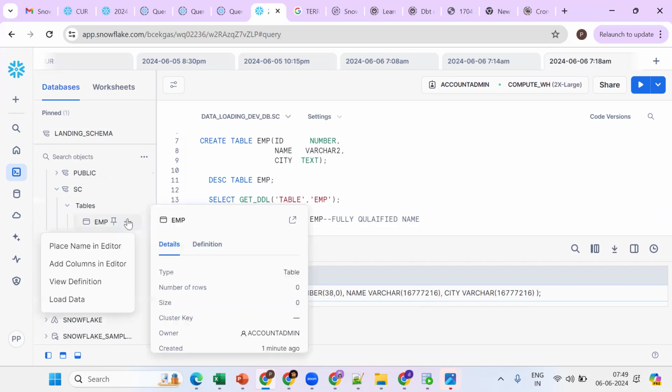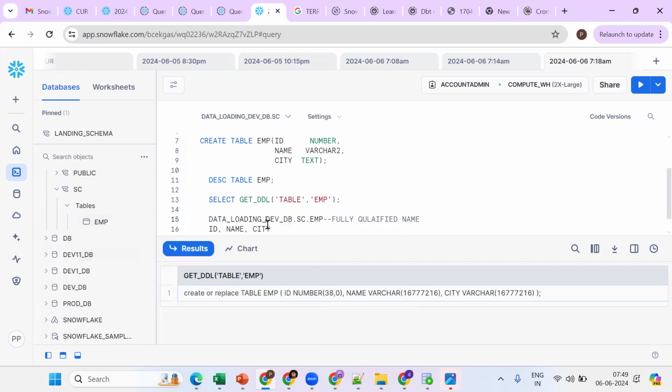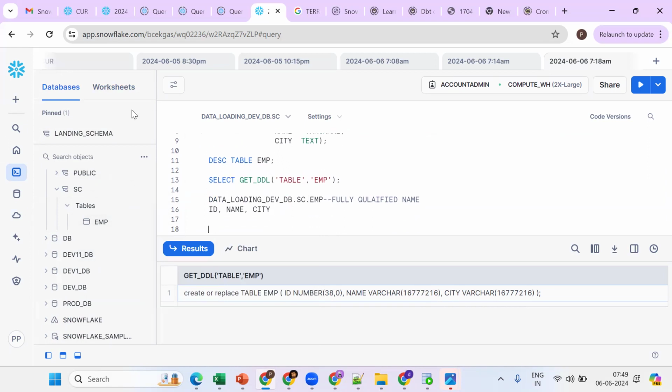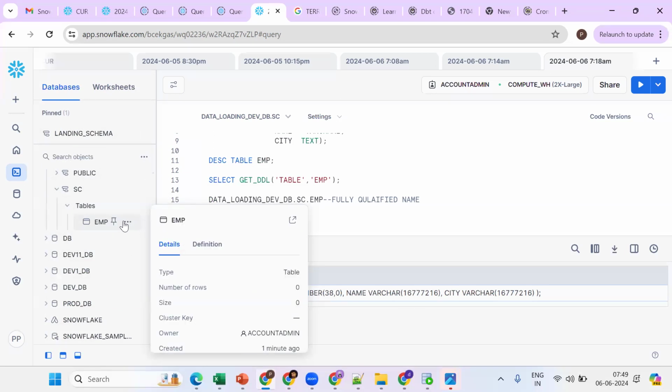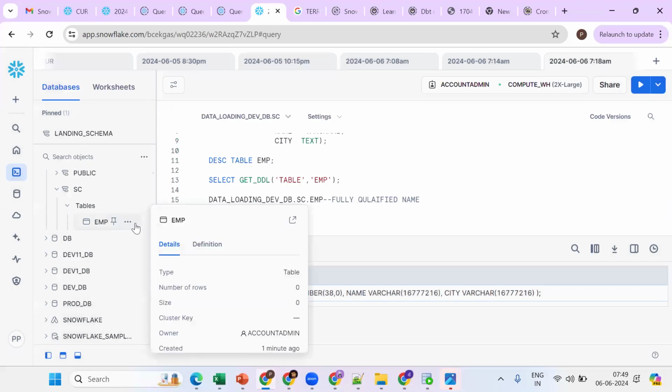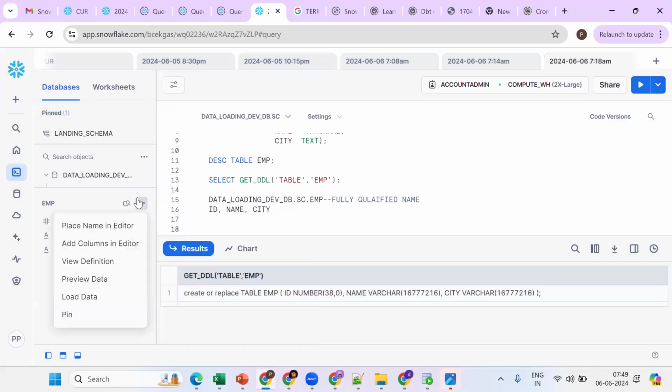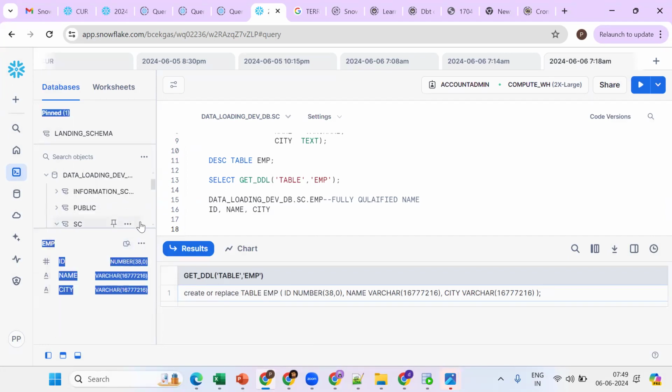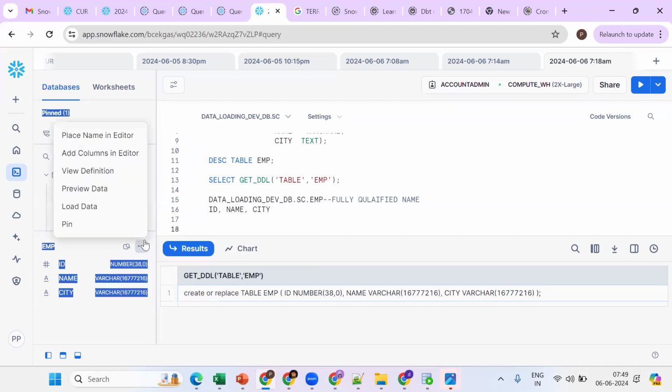In a similar fashion, put three dots and choose add columns to get the list of column names. You should be comfortable with this, because ultimately we need to work on multiple databases, 20 to 30 of them, and we should navigate easily this way. View definition is the same as the get DDL concept. Click on the three dots: place full name in editor, view definition, preview data, load data.